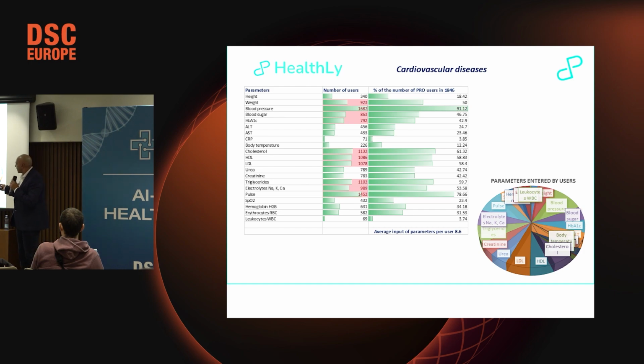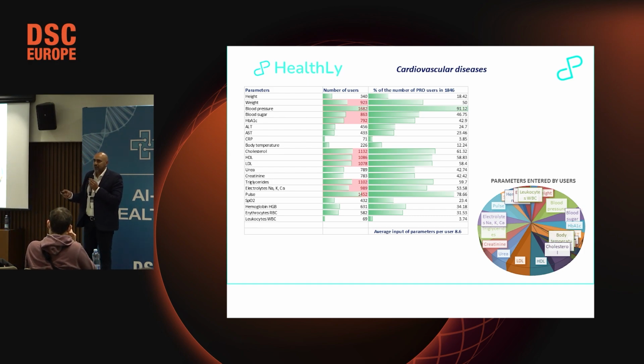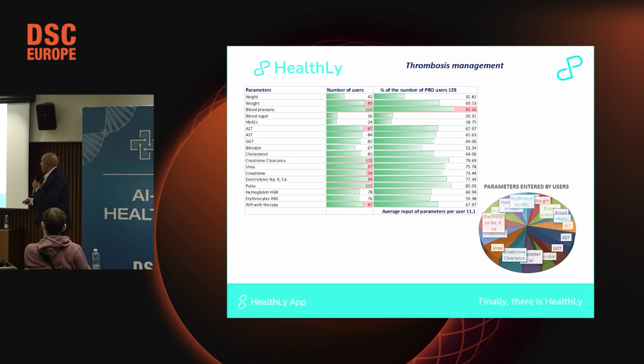You can see the top 10 parameters that the patients enter, and the average number of parameters that the patients enter is 8.6, okay, 9. And what we saw is that if we give patients tools that are easy to use, they take care of their health. This is patient engagement, and it is very important for health.